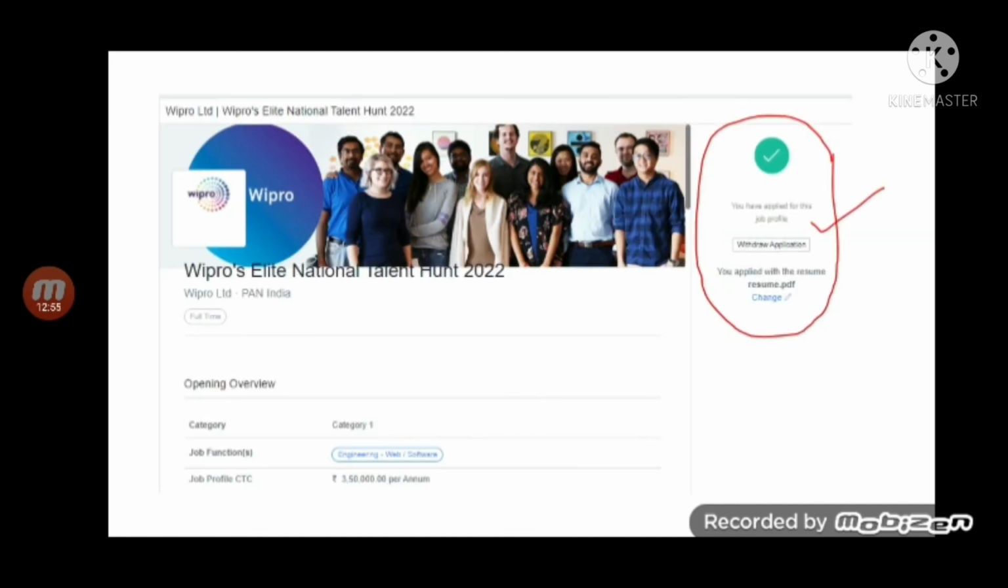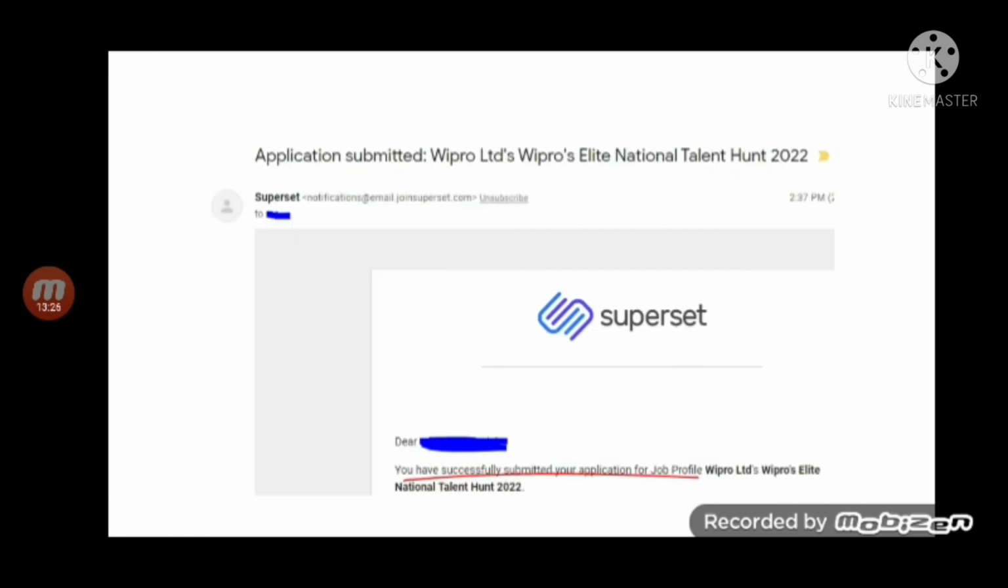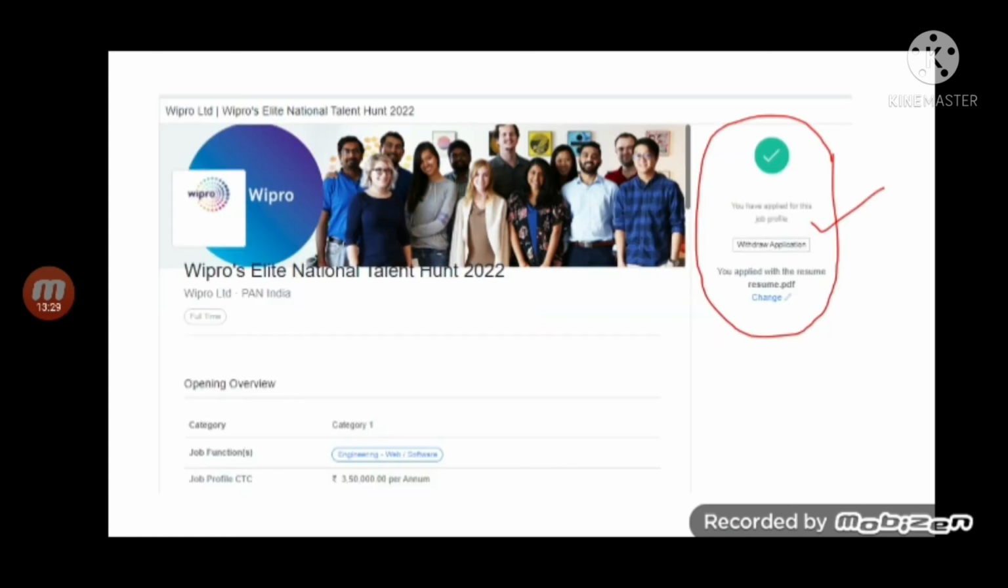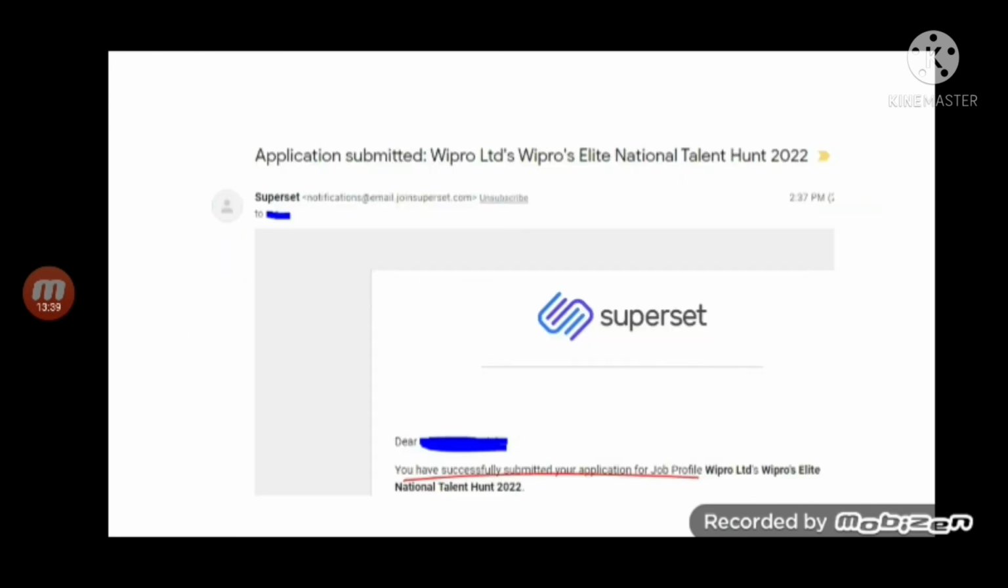So check your mail, and when you click on go to my profile, you will get a message on the top right corner which says you have applied for this job profile, and a small resume button and a change resume button are also given. So you can still make any changes to your resume and upload your latest resume. But don't click on withdraw application unless you really want to withdraw, in very genuine cases. We don't suggest it, because once you click on withdraw application and confirm that message, your application will be withdrawn and you will not be eligible to attend the Wipro process.